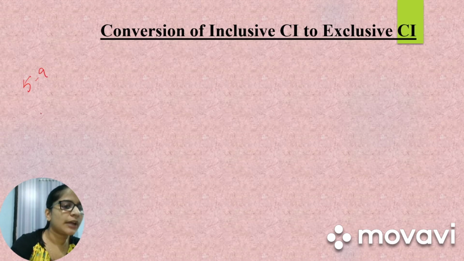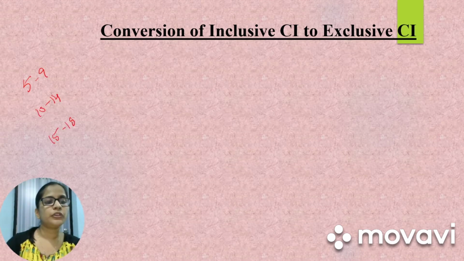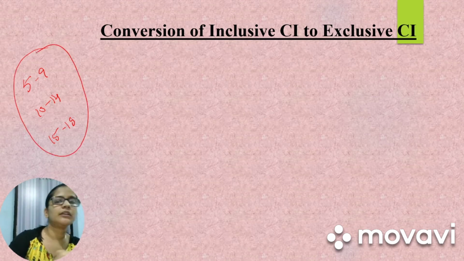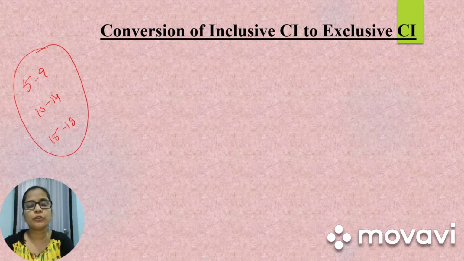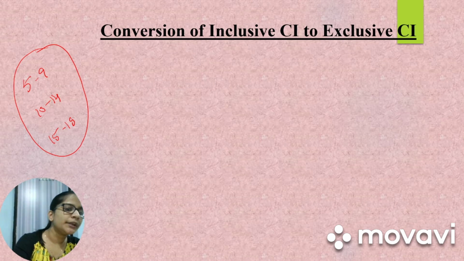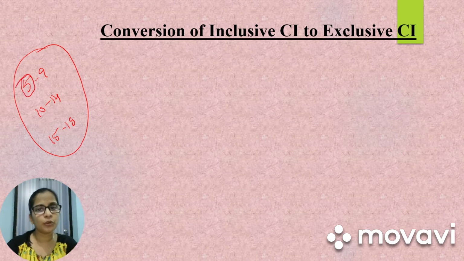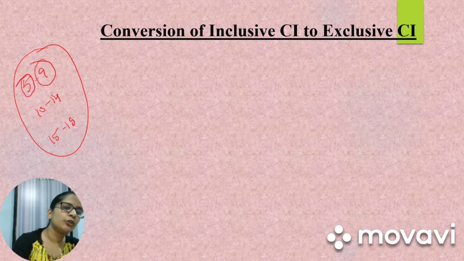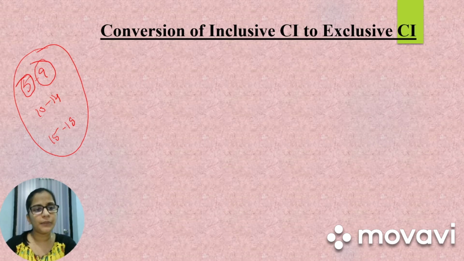So this is an inclusive class interval. We have to convert this inclusive class interval to exclusive class intervals. So how can we do that? Whenever they have asked you to convert it, you will be deducting 0.5 from the lower class limit and adding 0.5 to the upper class limit. So from 5 if I deduct 0.5, how much do I get? 4.5. And from 9 if I add 0.5, I'll get 9.5.